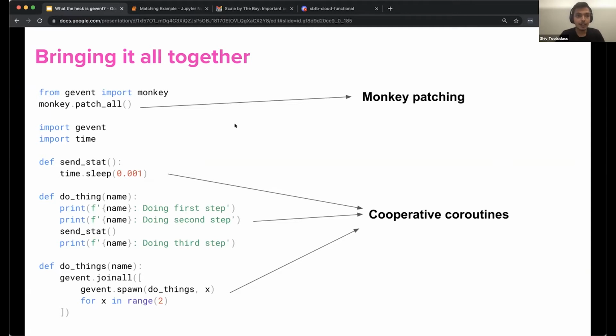Monkey patching, in this example, makes time.sleep that's invoked in the sendstat function cooperative. Instead of blocking the CPU, it yields control for at least the sleep time. All the functions in this example are cooperative, otherwise known as coroutines. Control is yielded from doThing to sendstat, back to doThing, which yields control back to doThings.